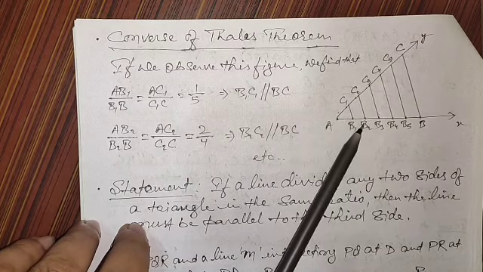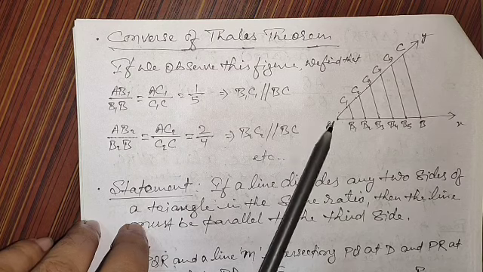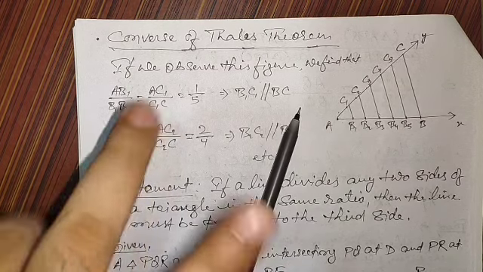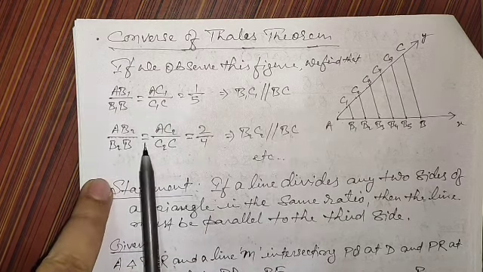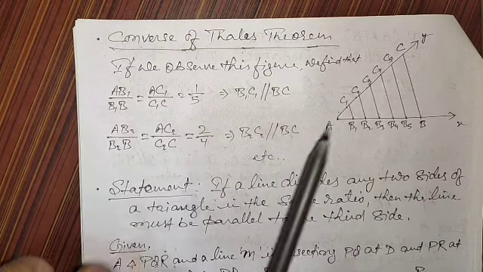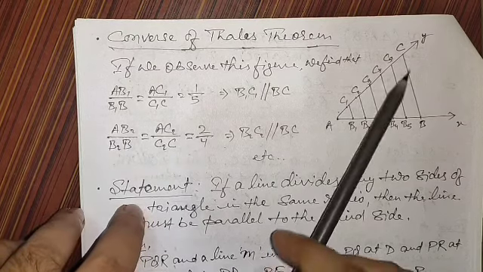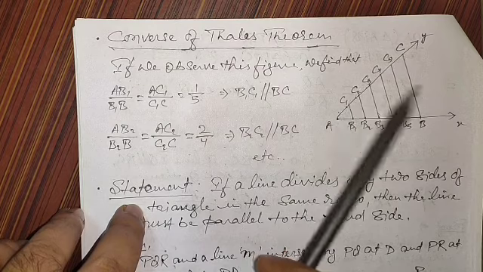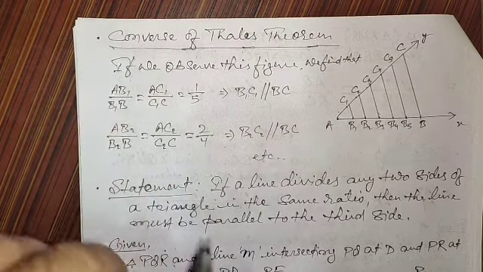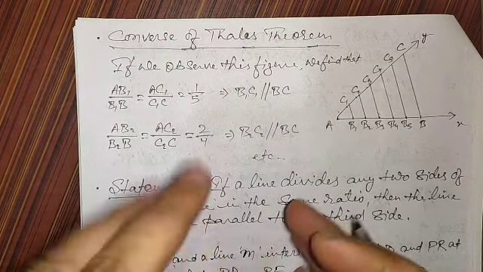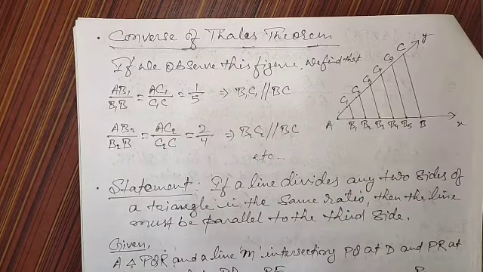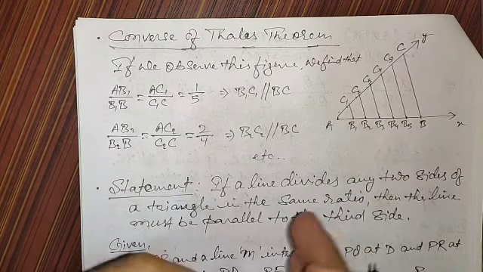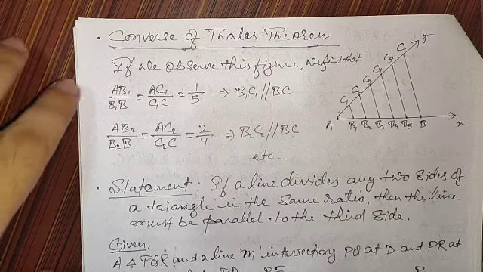Similarly, we take AB2 by B2B and AC2 by C2C, and we found that both are equal, as I had shown over here, 2/4. So again we found that B2C2 is parallel to BC. Similarly, B3C3 is parallel to BC. So this is the observation. It means if the ratios are equal, then the line is parallel. This is the statement of the converse of the Thales theorem.